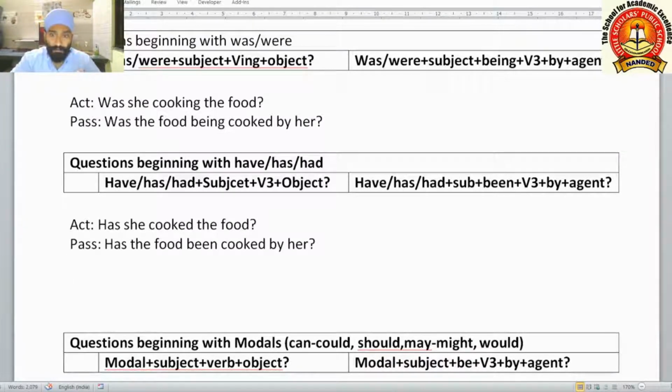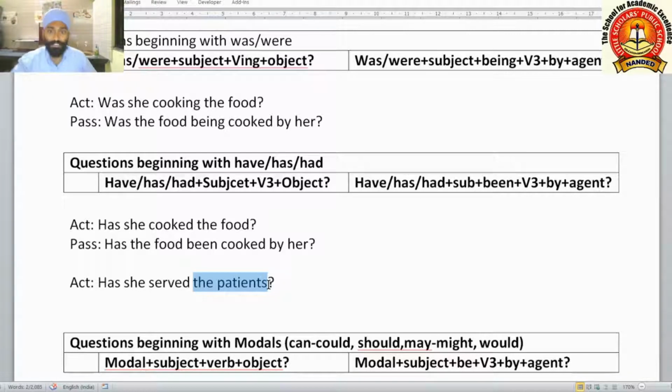If the form changes, another example we will take here, active voice. Has she served the patients? This is another example, because here the patients, the plural object, is there. If a plural object is there, it will become subject in the passive voice.